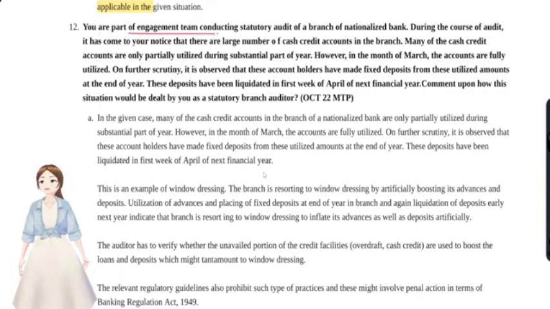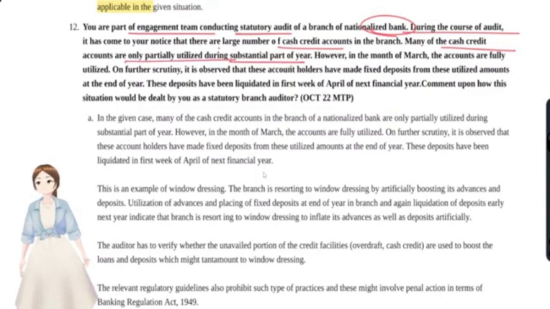You're part of an engagement team conducting a statutory audit of a branch of a bank. During the course of audit, it has come to your notice that a large number of cash credit accounts in the branch are only partially utilized during the substantial part of the year.